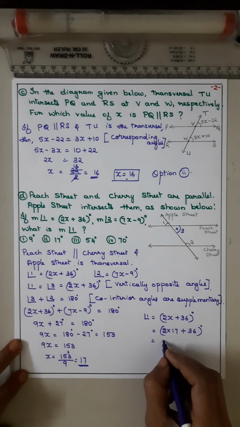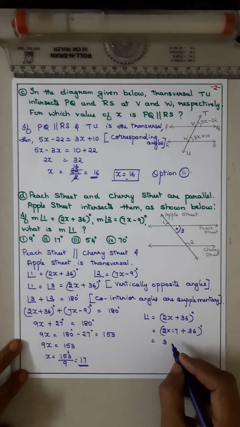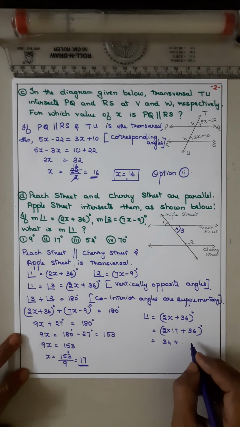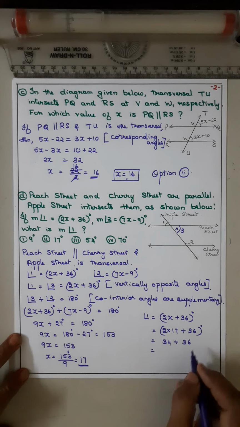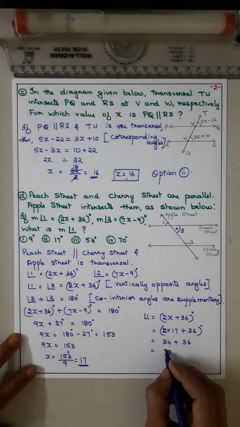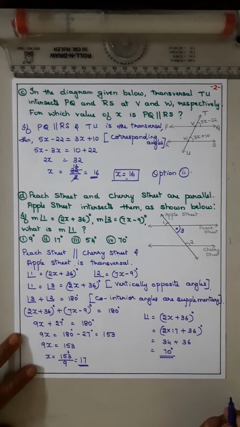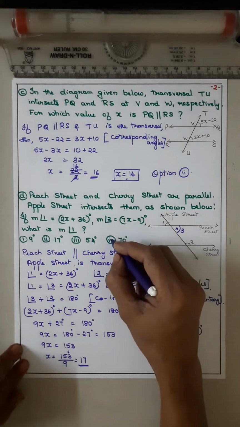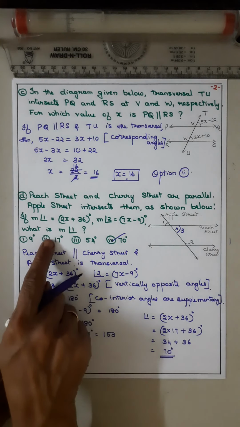2 sevens are 14, plus 3 is 17. 2 sixes are 12, 2 threes are 6, plus 1 is 7. So you'll get the answer 70. See, x is 17.